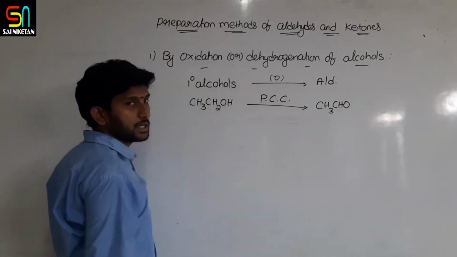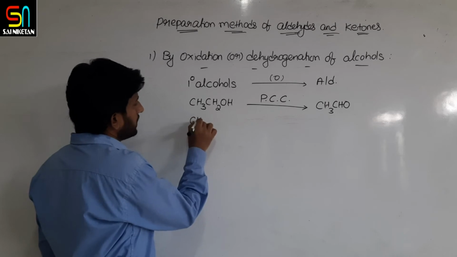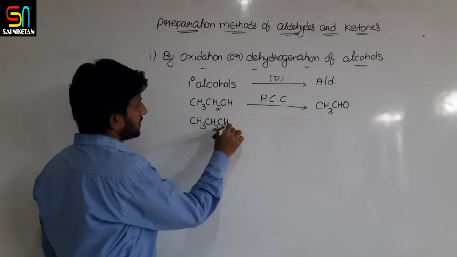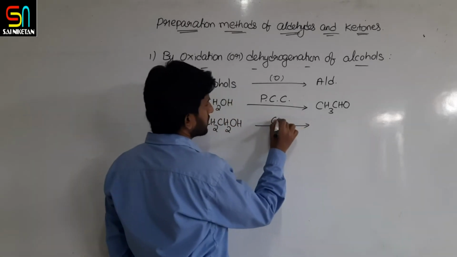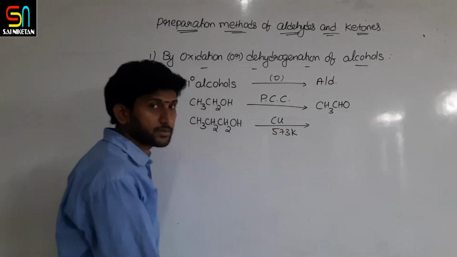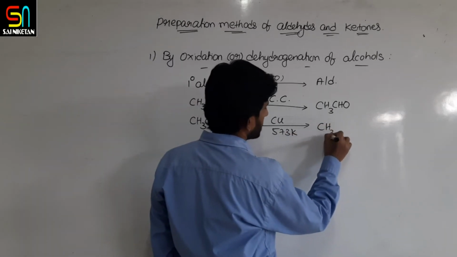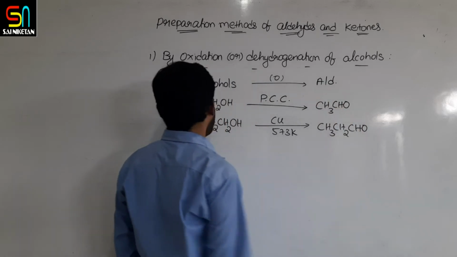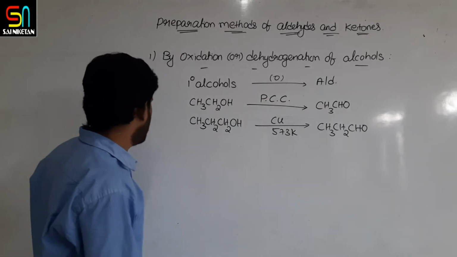Primary alcohol to aldehyde. Similarly, not only this PCC, there are other reagents. If you remember, one more reaction we have seen: heating with copper at 573 kelvins. You remember this equation also. Primary alcohols are converted to aldehydes. So propyl alcohol is converted to propanal, right?